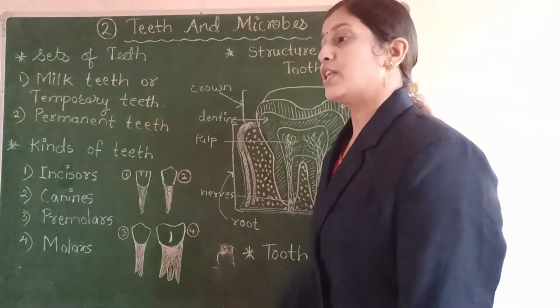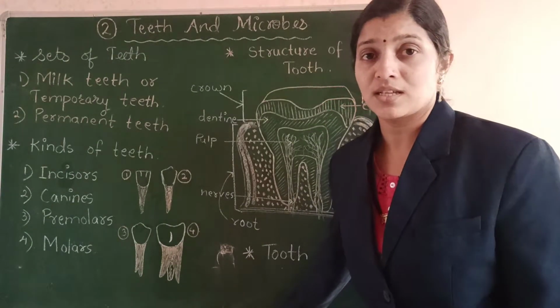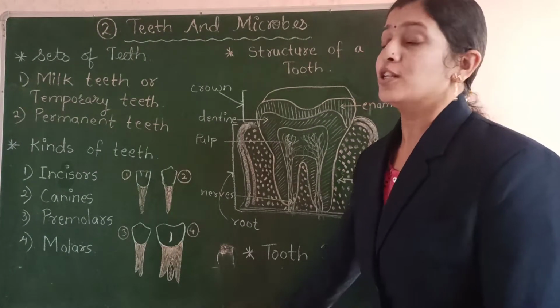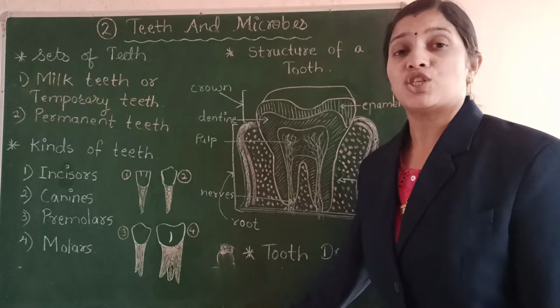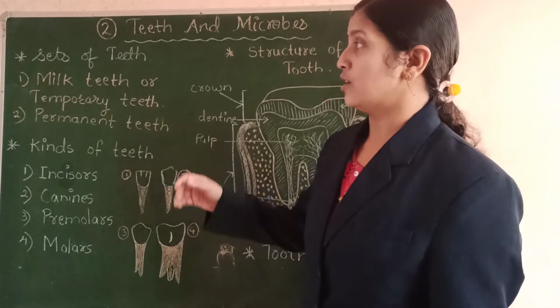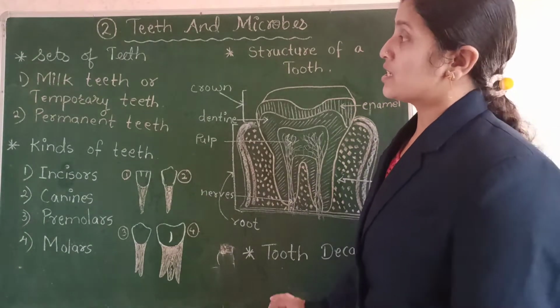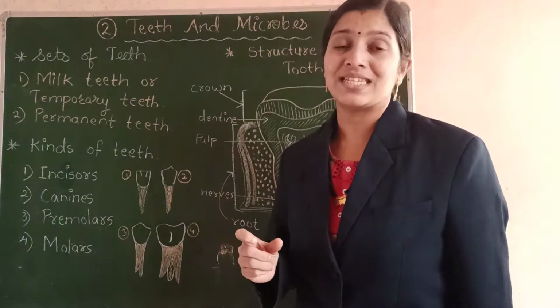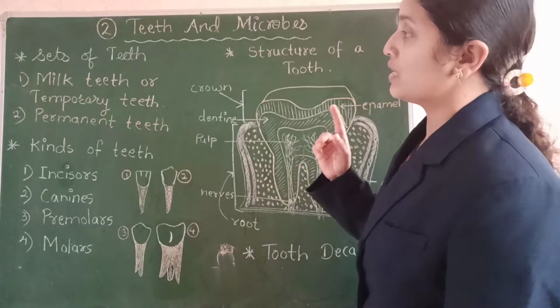Teeth are very useful for human beings. The first use is that the food that we eat is chewed and bitten with the help of the teeth. The food is bitten into small pieces and chewed with the help of the teeth.